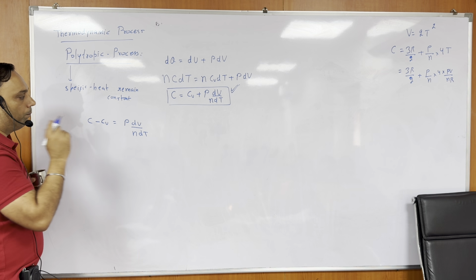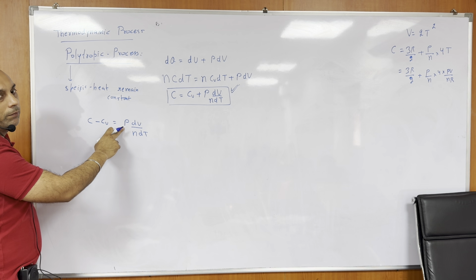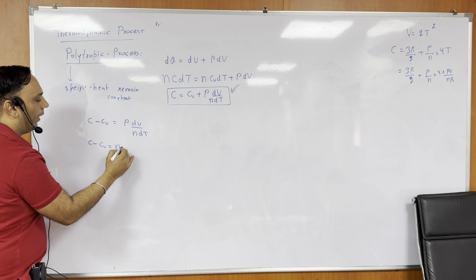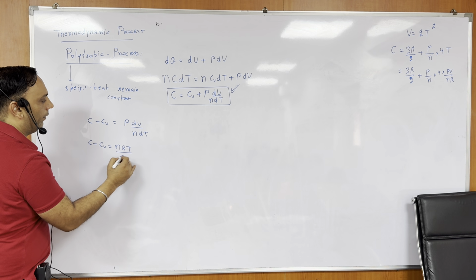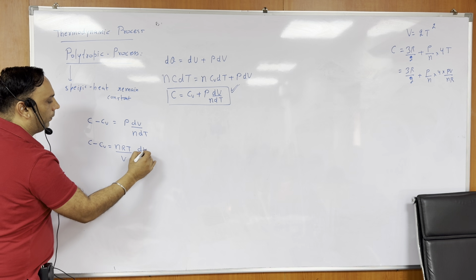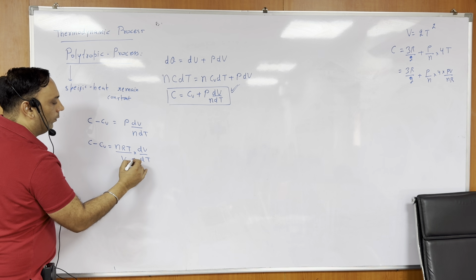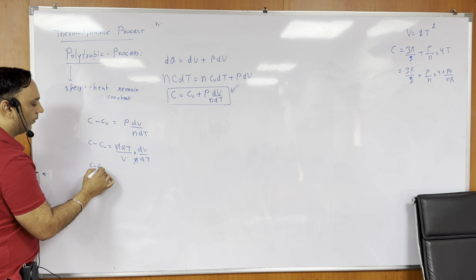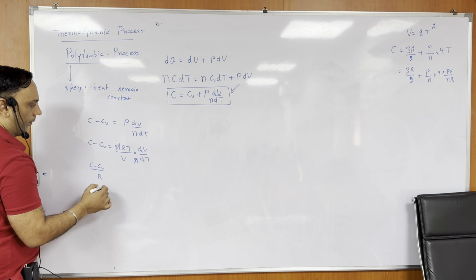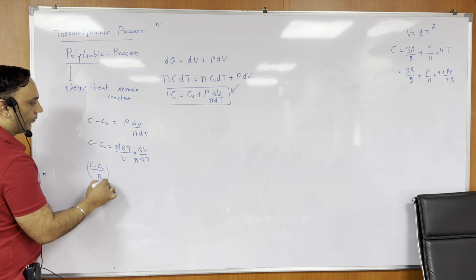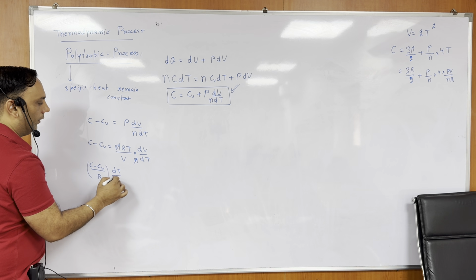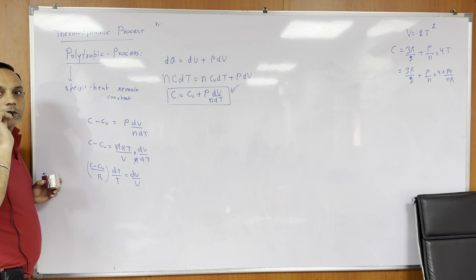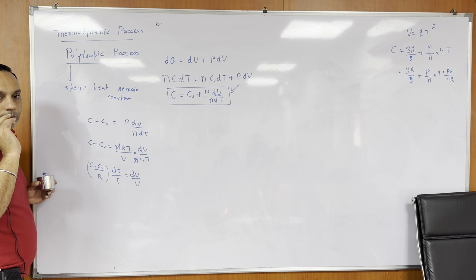Now P, what can you write, beta? nRT by V. So C minus Cv is equal to nRT by V dV by dt into N. Now C minus Cv divided by R, dT by T is equal to dV by V. So I am rearranging the terms like this.